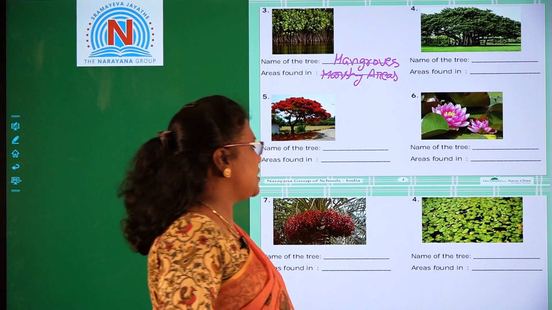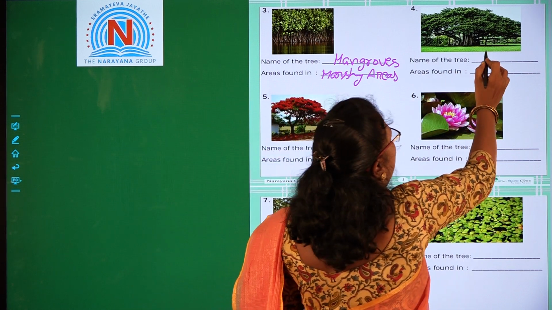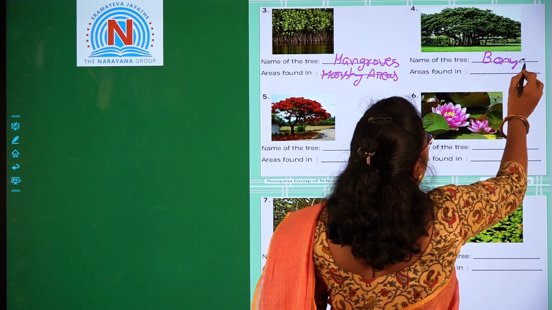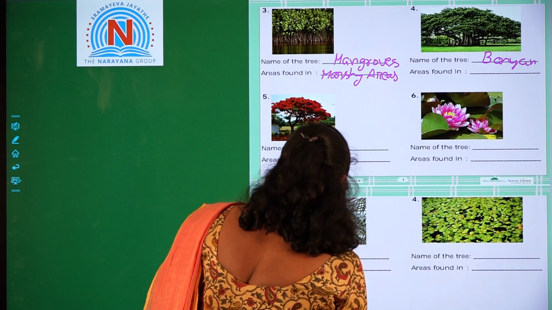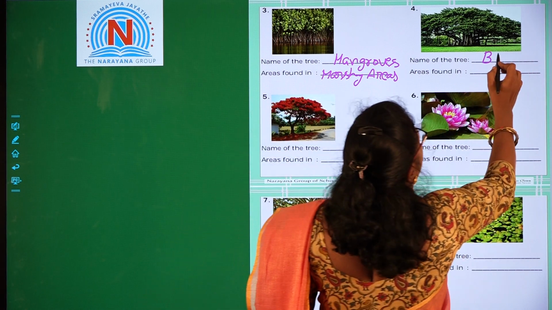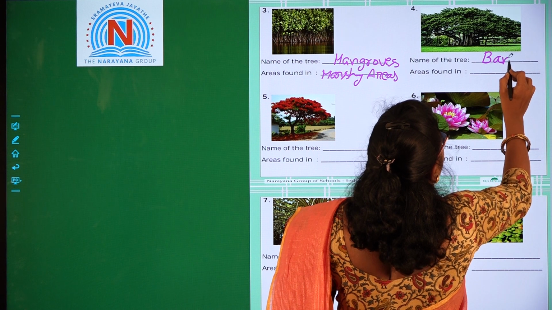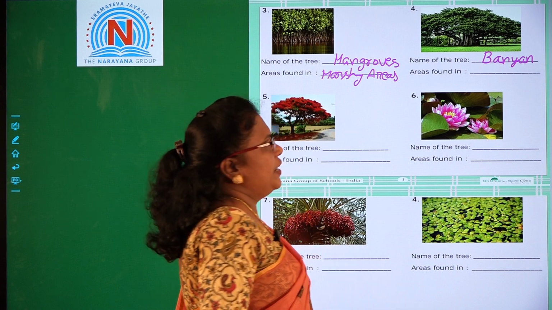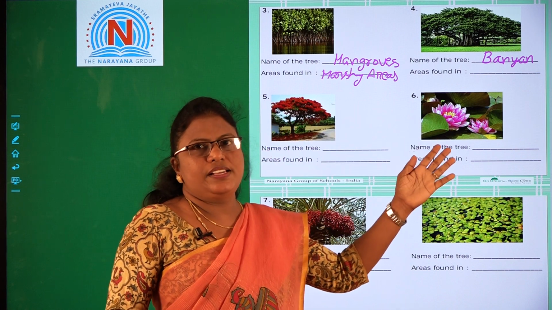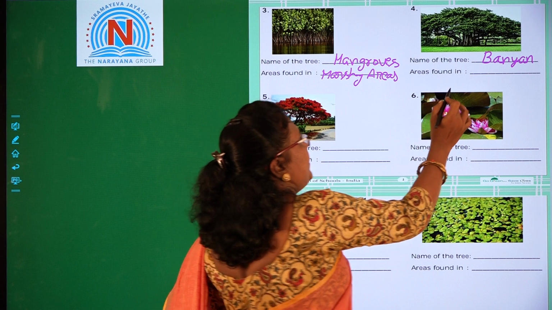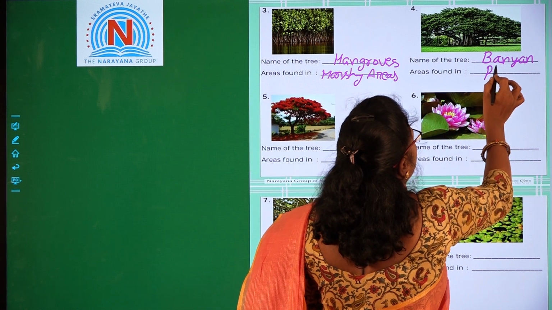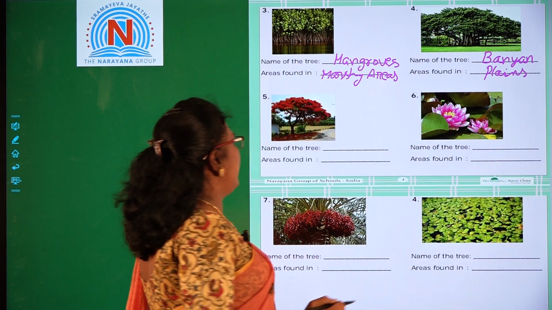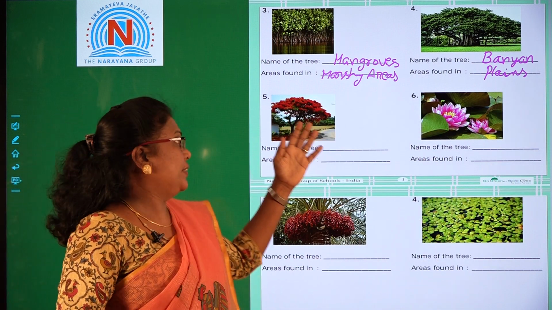We can see this tree, the banyan tree, in our surroundings also. We can find these trees in plains. And next, see, a colorful tree.